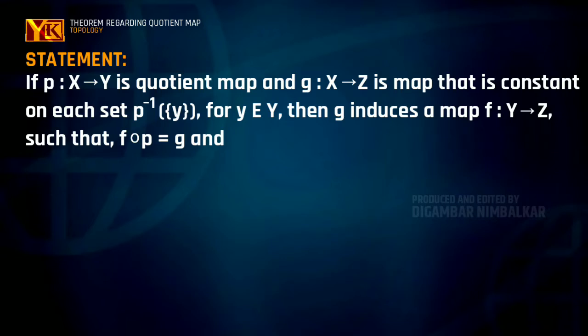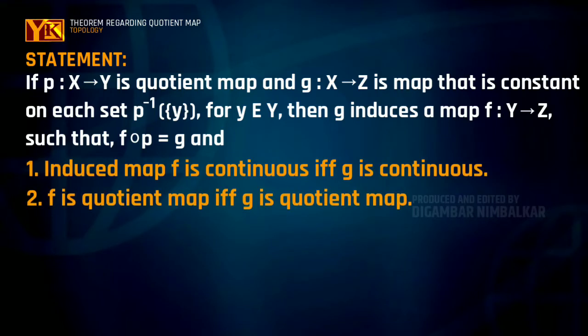Then we have to show that the induced map f is continuous if and only if g is continuous, and f is a quotient map if and only if g is a quotient map. Whatever is given, we will write with a diagram so that it will be easy to understand.